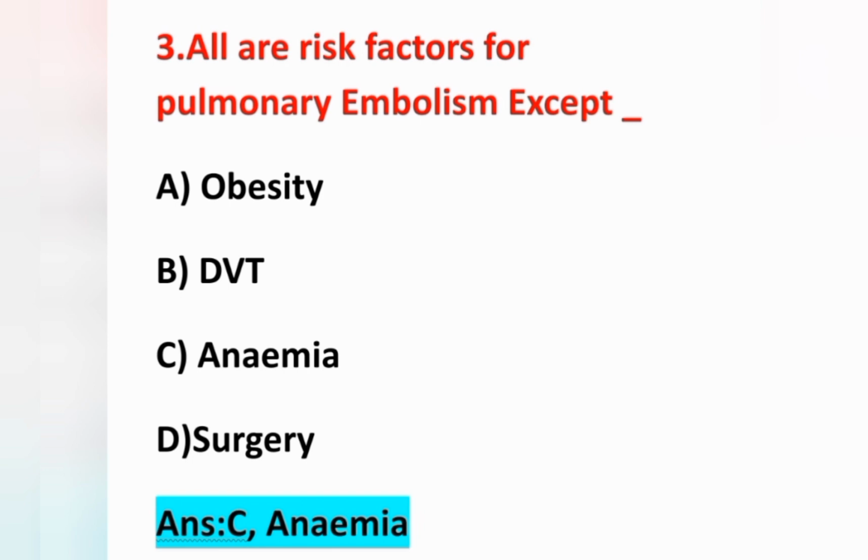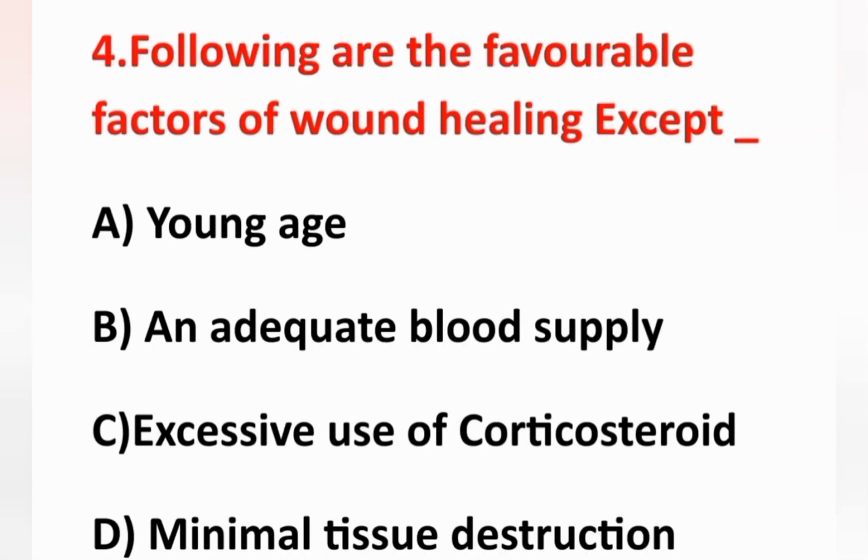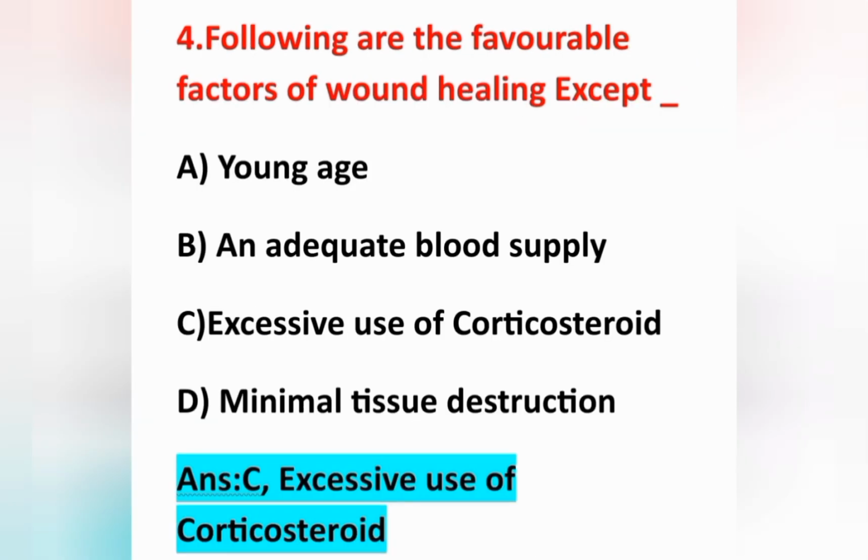We'll see the next question. Fourth question. Following are the favorable factors of wound healing except. Options are option A young age, option B adequate blood supply, option C excessive use of corticosteroid, option D minimal tissue destruction. Here our question is which among the following is not a favorable factor for wound healing. So the correct answer is excessive use of corticosteroid. It will not help to heal the wound.